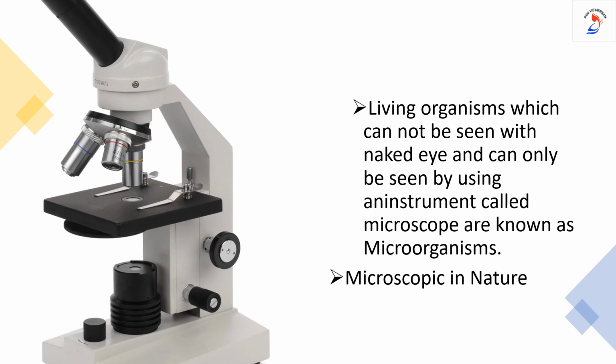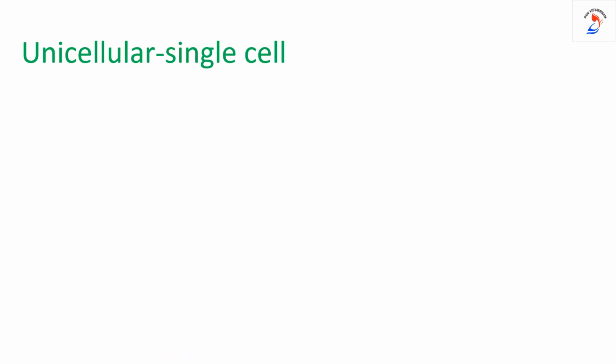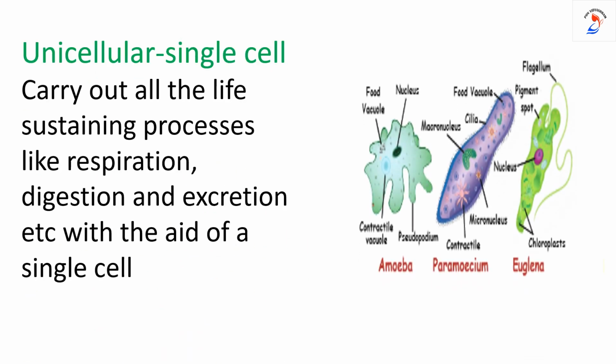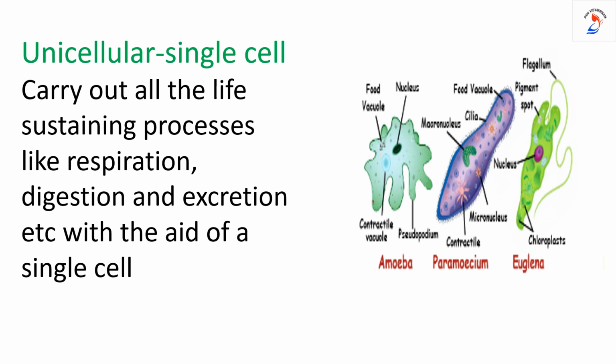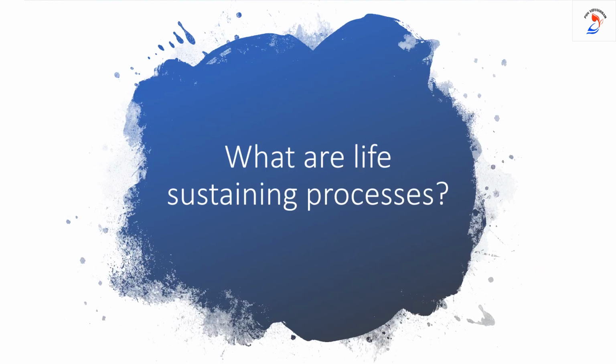Are all microorganisms microscopic like novel coronavirus? No. Few microorganisms are microscopic and few are macroscopic in nature. That is, we can see them with our naked eye. Microorganisms are unicellular organisms. They contain only one cell, or they are made up of a single cell. Then, how do they survive with a single cell? They carry out all the life-sustaining processes like respiration, excretion, digestion, etc. with the help of a single cell.